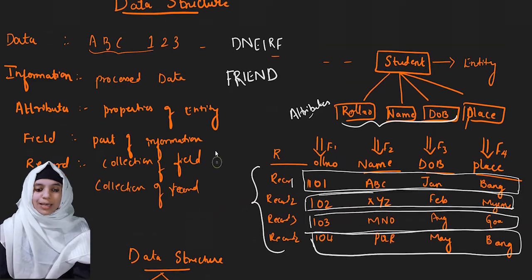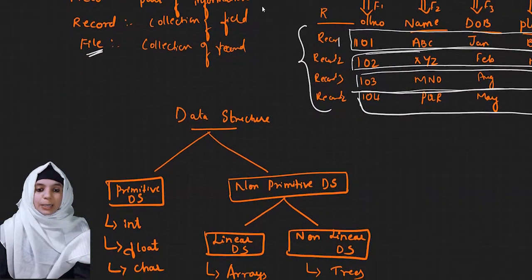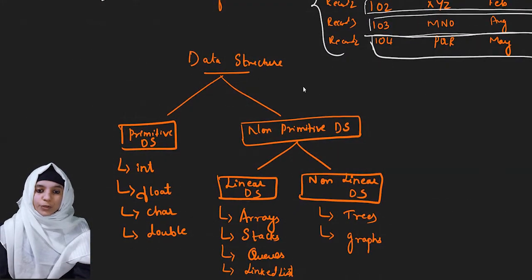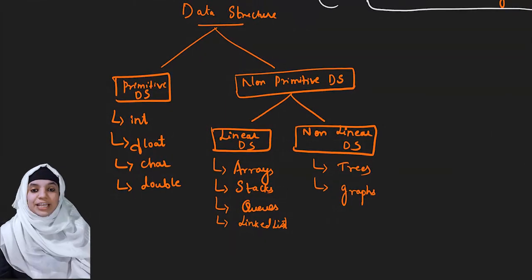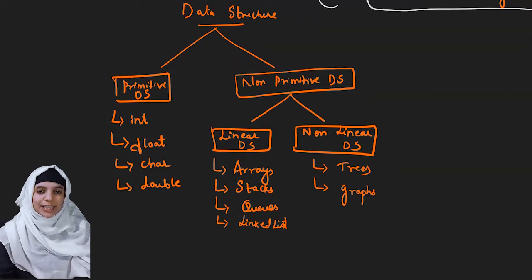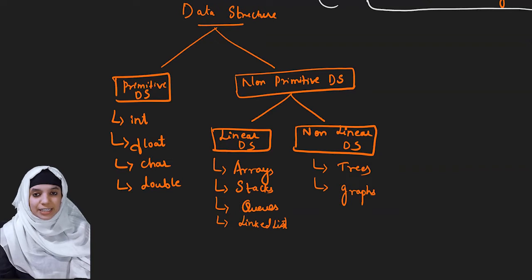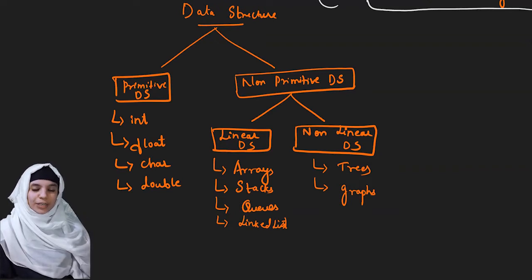Got it? Now let's understand the classification of data structure. The organized collection of data is known as data structure. It tells how the data has to be stored. Let's understand the definition of data structure.